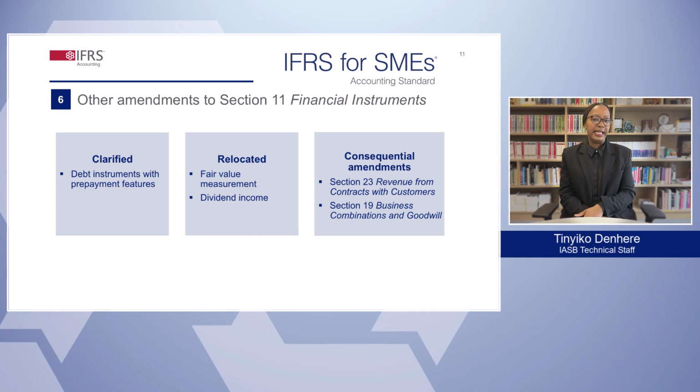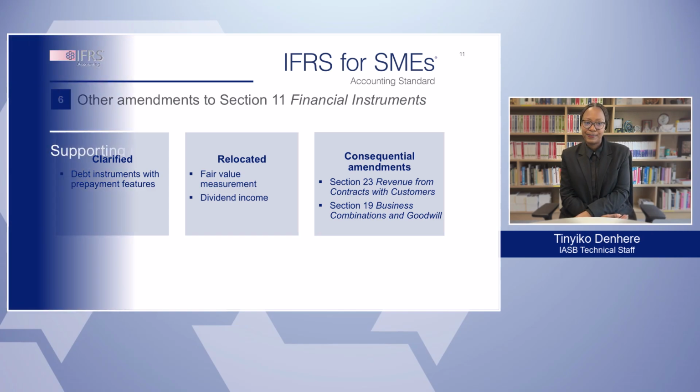The scope of Section 11 has been updated as a result of the revised Section 19, Business Combinations and Goodwill. In the third edition's Section 11, the measurement requirements do not apply to contracts for contingent consideration in a business combination whose fair value cannot be measured reliably without undue cost or effort. Paragraph 19.27 applies to these contracts.